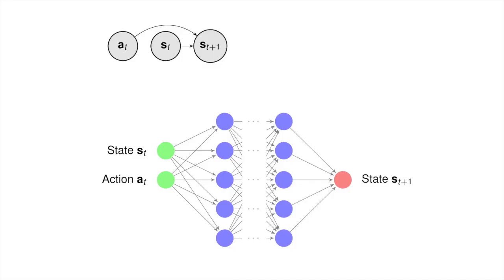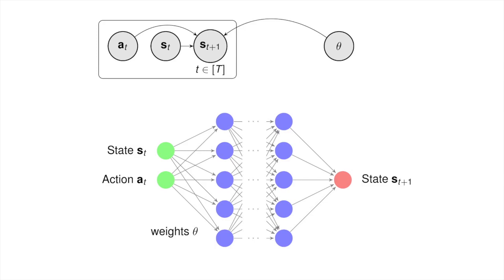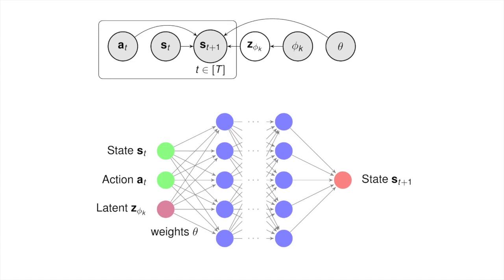At the core of our approach is the standard neural network dynamics model, which takes as input the current state and action and predicts the next state. This model is trained with time series data of length t to optimize the neural network weight parameters theta. Given the payload parameters are unknown, we represent them with a latent variable z, whose distributional parameters are given by phi. During training, we train with k different payload tasks, which enables the model to adapt to different payloads.